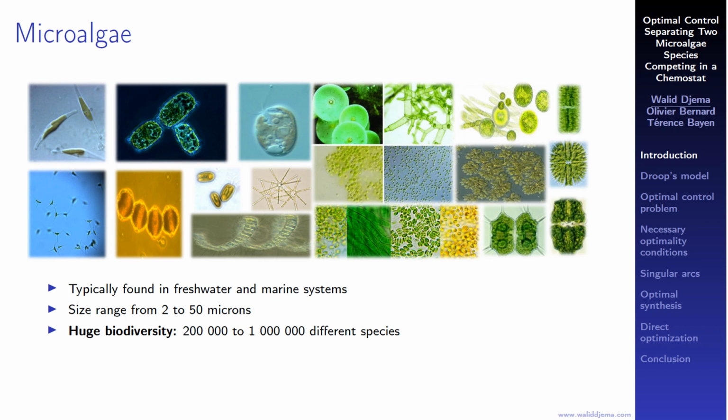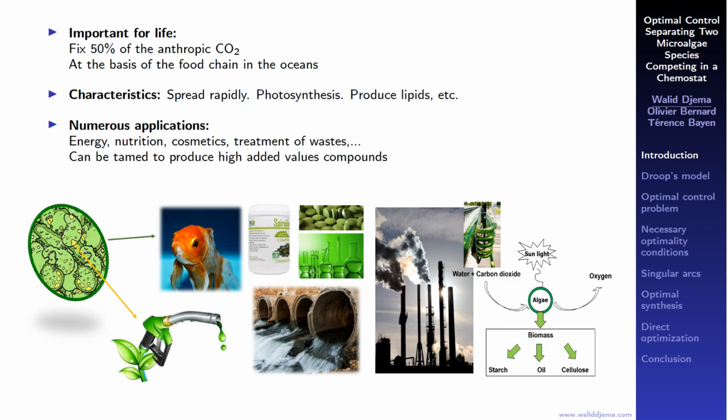Microalgae are photosynthetic unicellular microorganisms of great diversity, since there exist nearly 1 million different species. Microalgae are essential for life, since they fix 50% of anthropic carbon dioxide. They can be used, for instance, for producing proteins, pigments, antioxidants, or essential fatty acids with several applications. At longer term, their use for carbon dioxide mitigation and bioenergy production has also been considered.